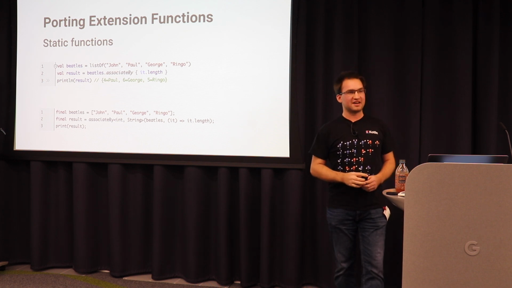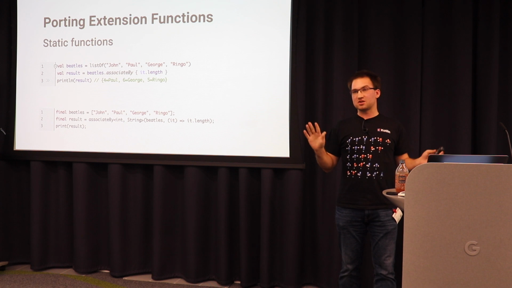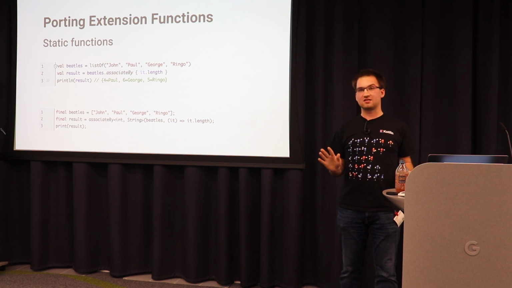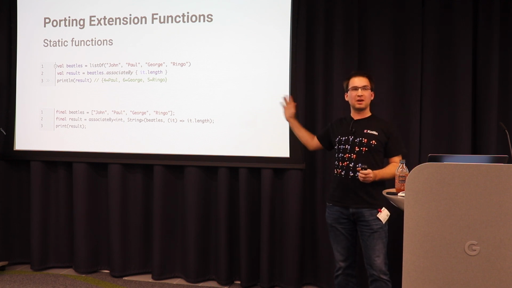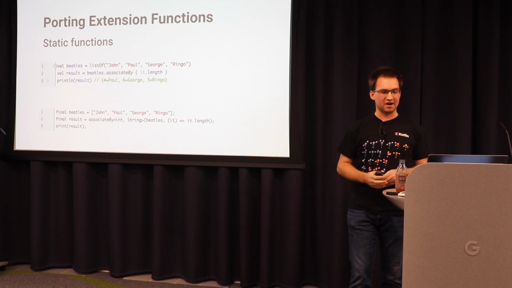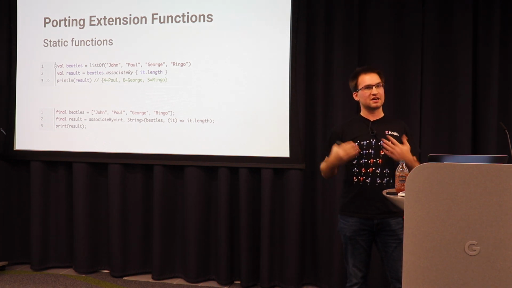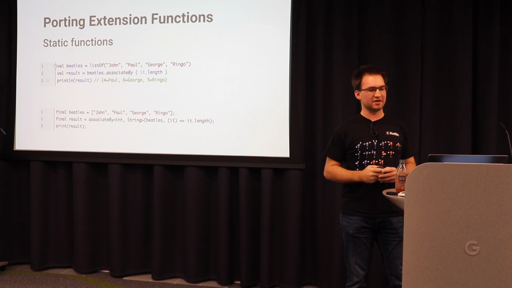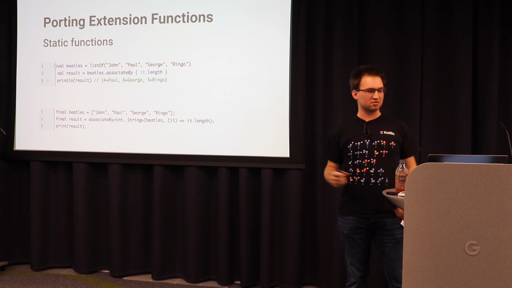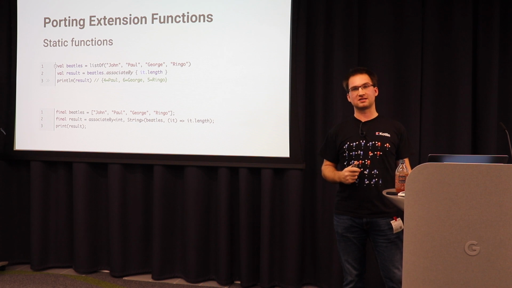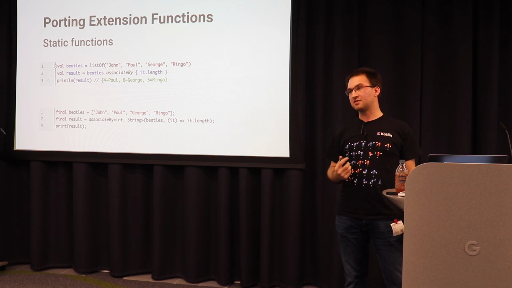What I could do back then was, so this was before extension functions landed in Dart, I could write a top-level function called associateBy, put in my list, and then a second argument, I put in a lambda and map it to the length and then return the map. The result is the same, but the syntax is drastically different.